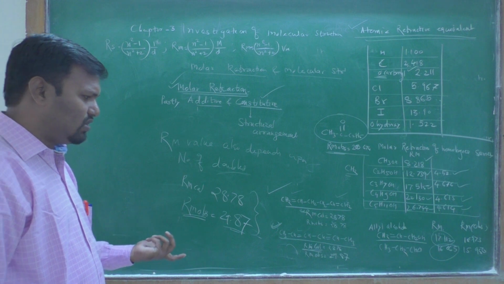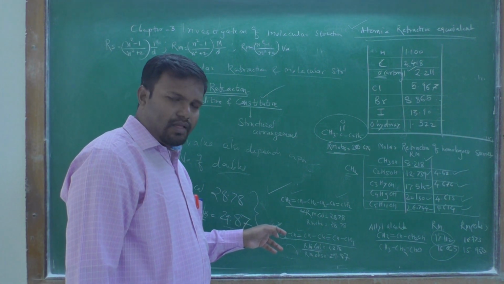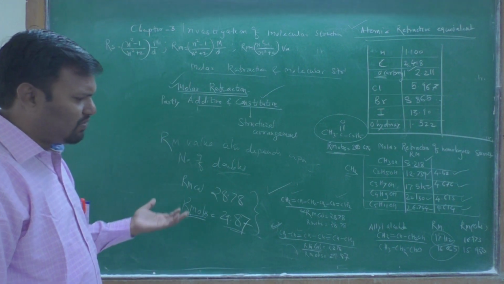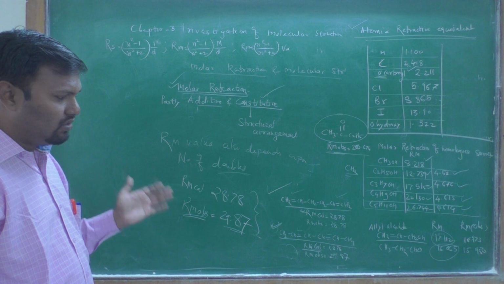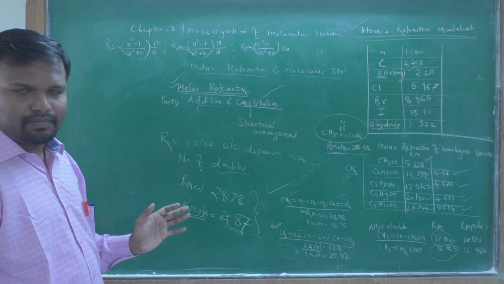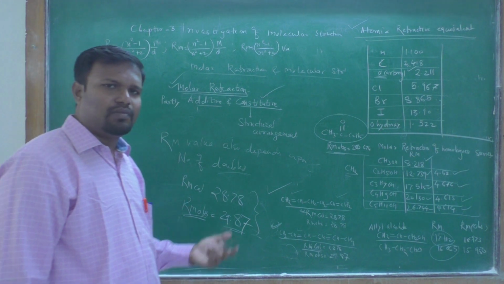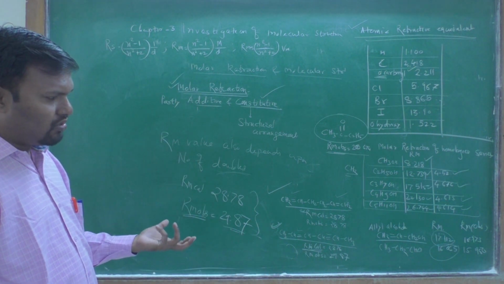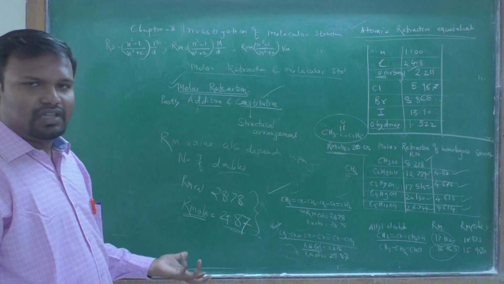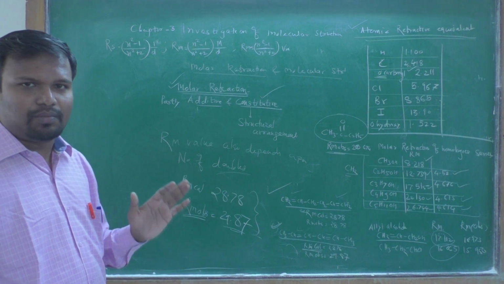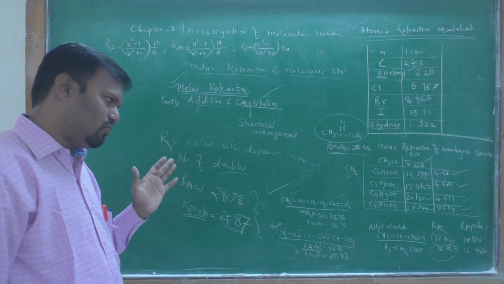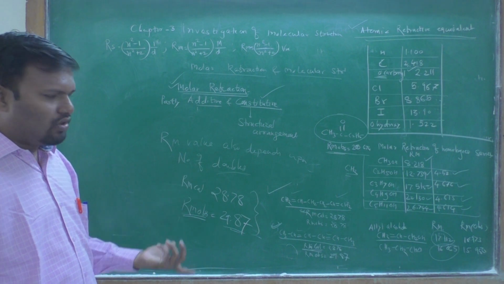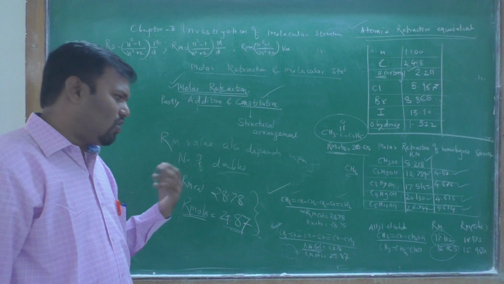Therefore, the double bond affects the molar refraction, and it depends upon the position of double bonds, whether conjugation is there or conjugation is absent.